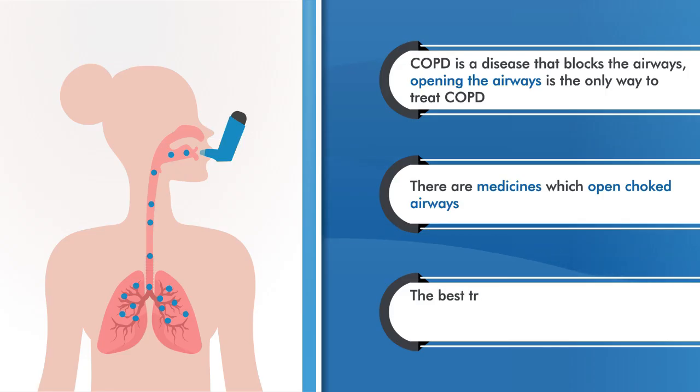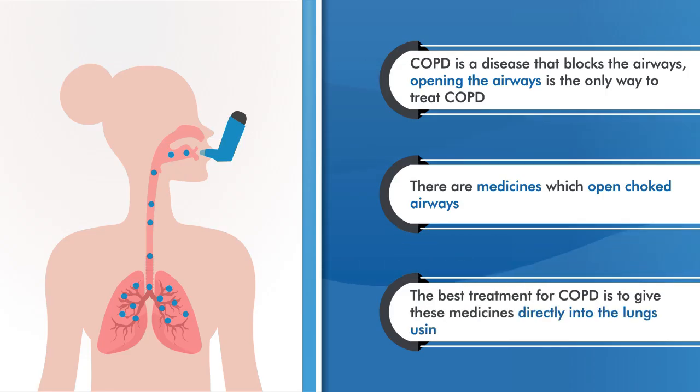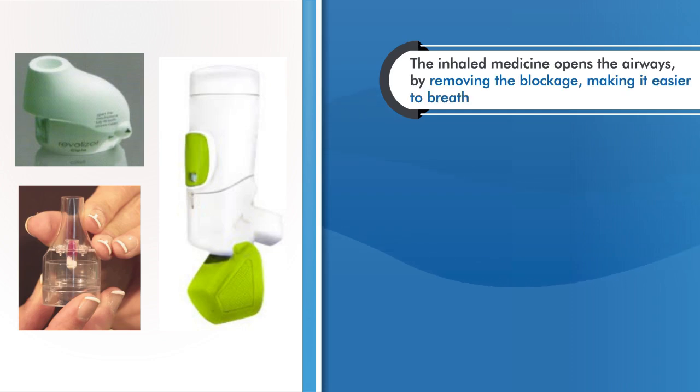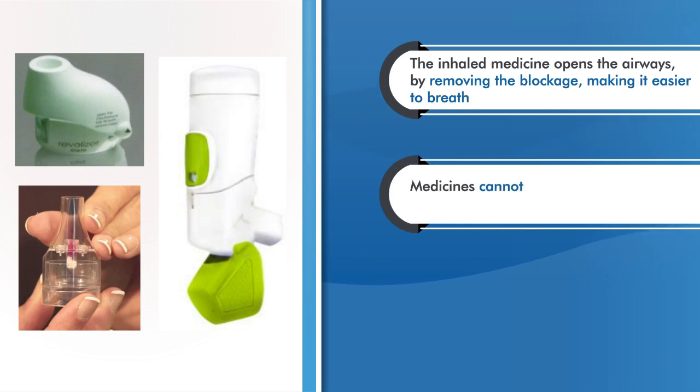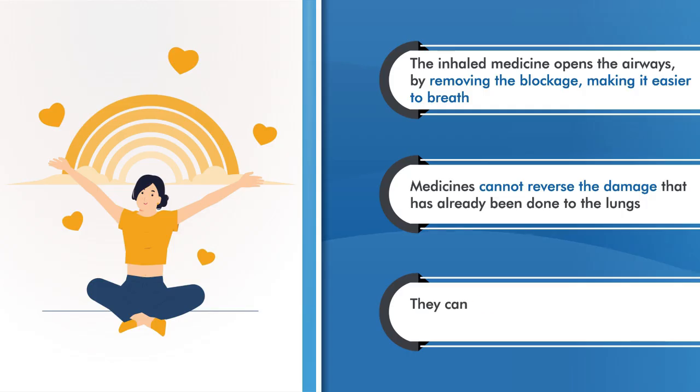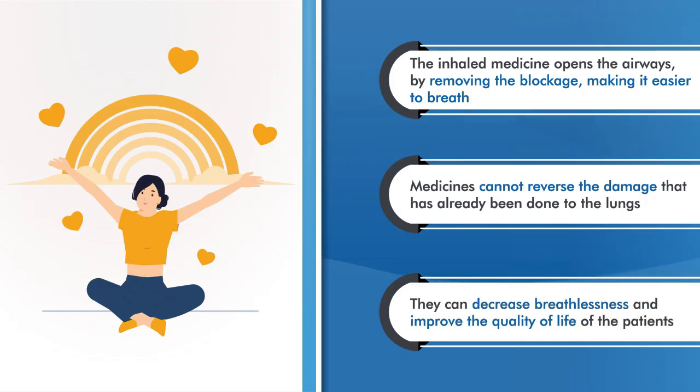The best treatment for COPD is to give these medicines directly into the lungs using inhalers. The inhaled medicine opens the airways by removing the blockage, making it easier to breathe. Medicines cannot reverse the damage that has already been done to the lungs, but they can decrease breathlessness and improve the quality of life of the patients.